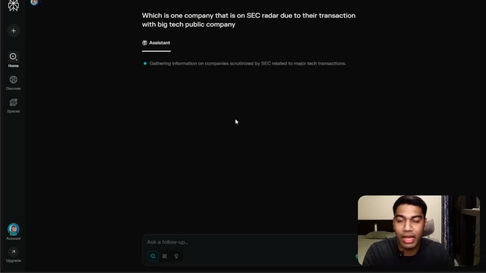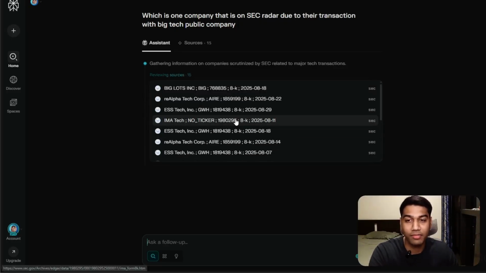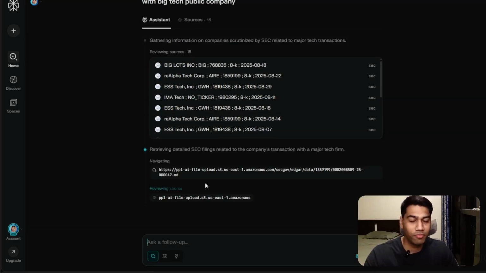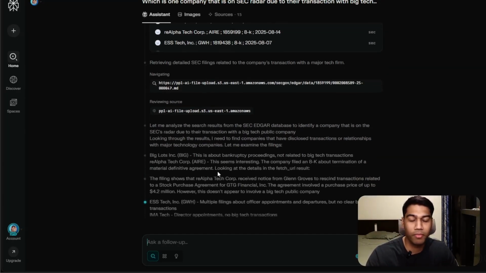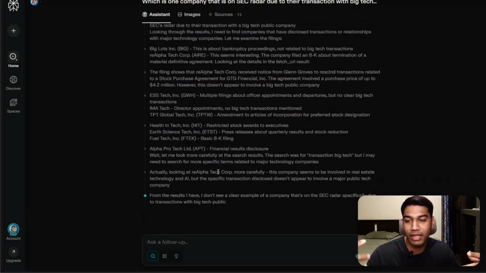Now I can put this, and now technically it will go ahead and see details within the SEC filing data. I have no idea how they have cracked this, but I believe all the data is available online, and they have been able to figure out a way to secure this access in some format by crawling their website, and they are right now going to bring out something that makes sense.